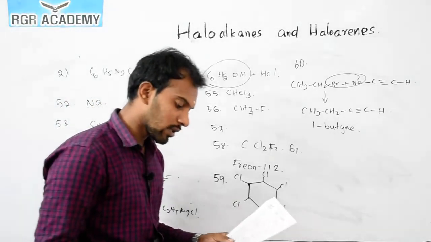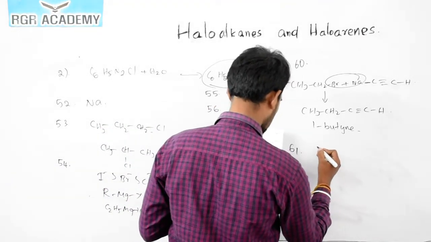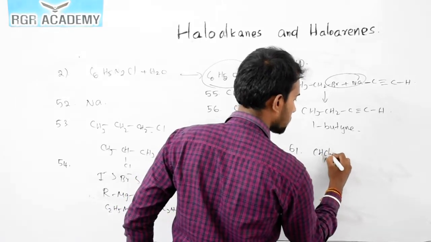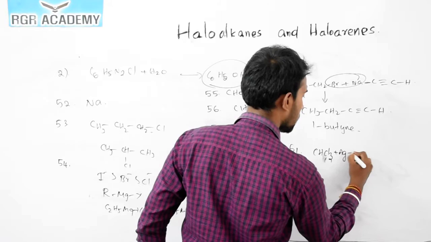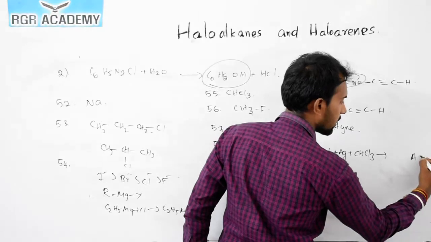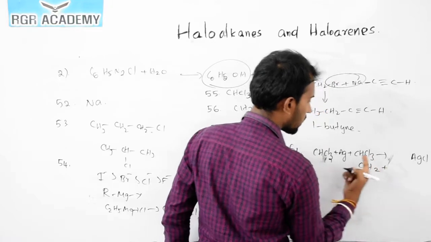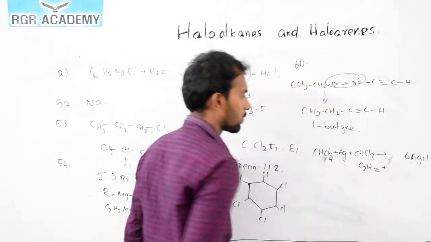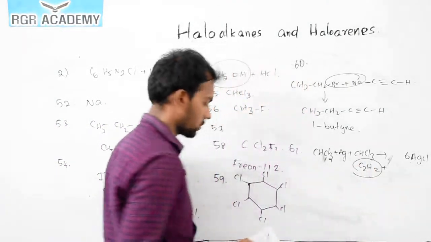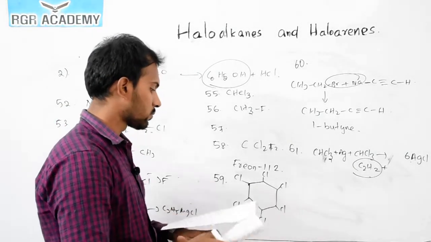Now the question number 61. Chloroform on warming with silver powder. Okay, so see this one, it gives acetylene. CHCl3 reacts with silver, it forms AgCl as precipitate, and it gives C2H2. And then how many moles of chlorine here? 6 moles of chlorine. Okay, so this is the product. So it gives acetylene, C2H2. So the answer is 1.